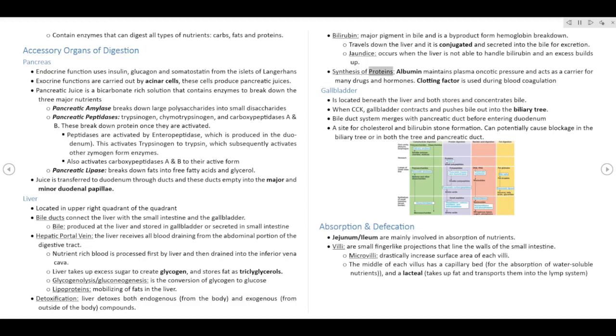Synthesis of proteins: albumin maintains plasma oncotic pressure and acts as a carrier for many drugs and hormones. Clotting factor is used during blood coagulation.